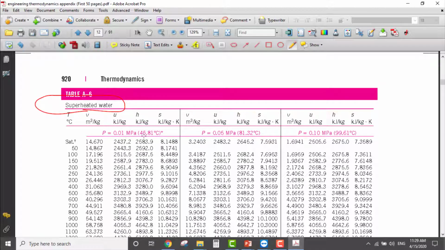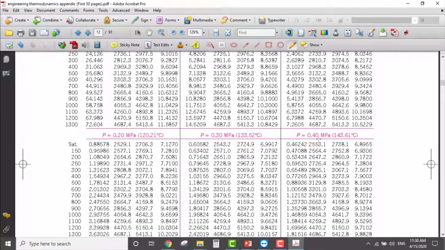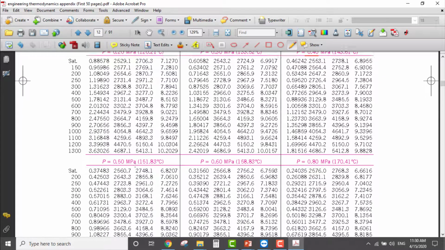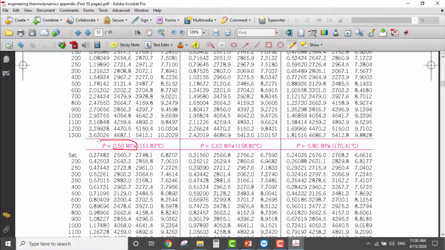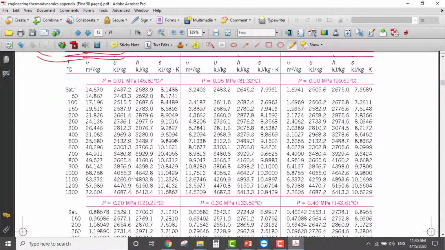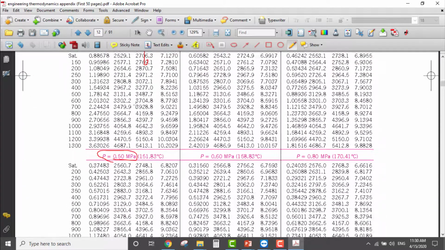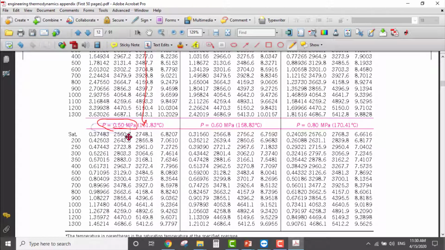Now I will locate the pressure, which is 0.5 mega. 0.5 mega, this is 0.4. Okay, here it is, 0.5 megapascal, and the first column represents the temperature. So here is 0.5 megapascal, and I need the enthalpy. Here is the enthalpy. This is the column for enthalpy. I will go down. So this is the column that I'm carrying over.